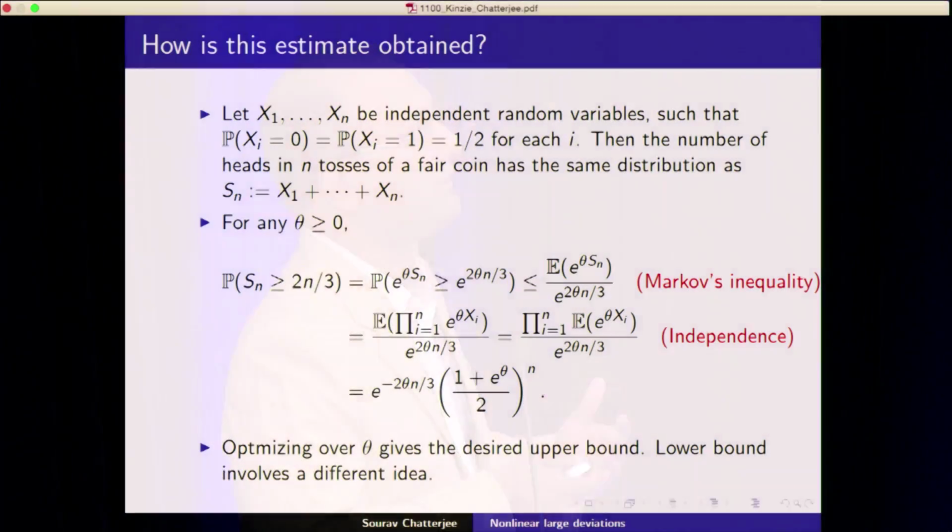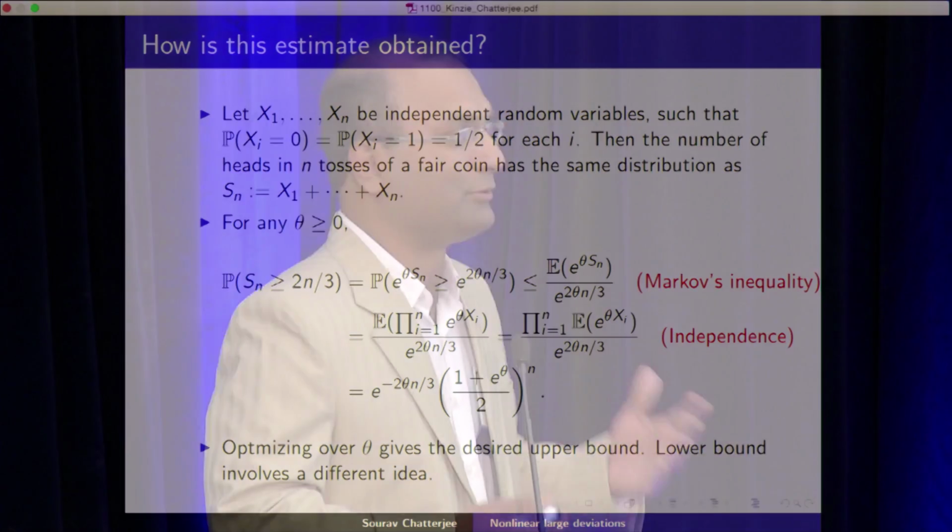Now, both this technique and this other idea, which I'm not showing here, generalize to an abstract setting, and this is sort of the beginning idea in the theory of large deviations. This is how you compute large deviation probabilities in most cases. So you see, there are several things here. They're independent random objects. They're summing up to give something, and then you apply this Markov inequality, and the key point is that this expectation breaks up as a product, and then you optimize, and you get a bound, and it's unclear why this bound should give you the right answer, but it does.